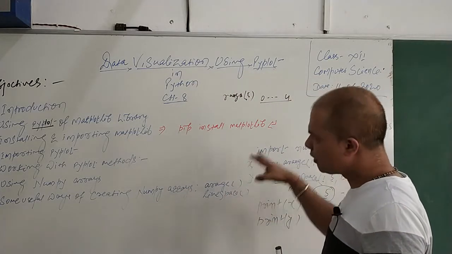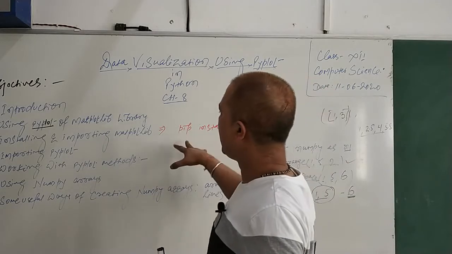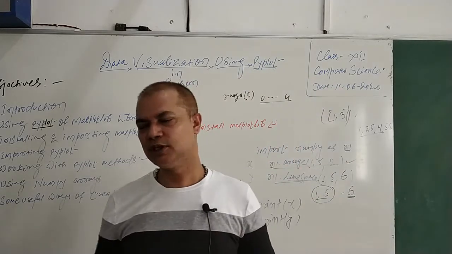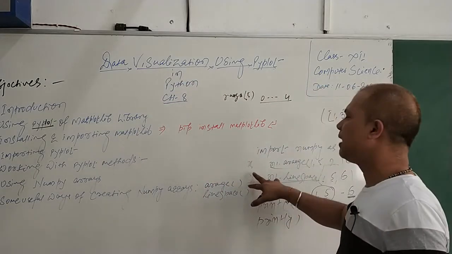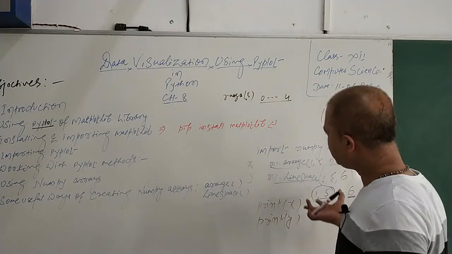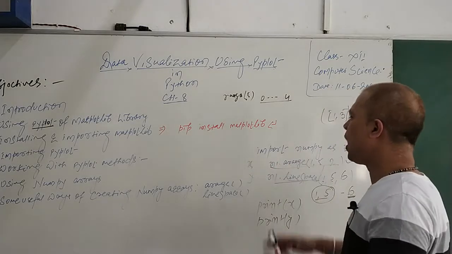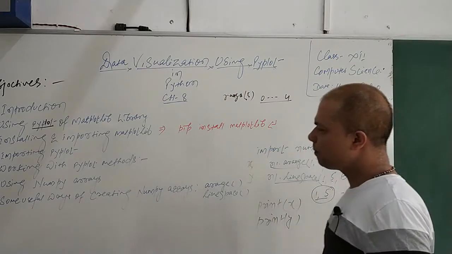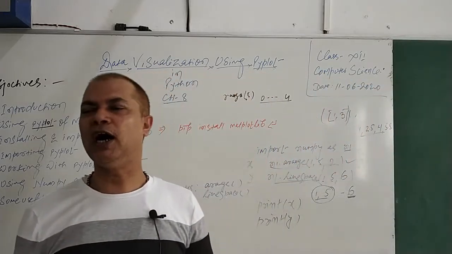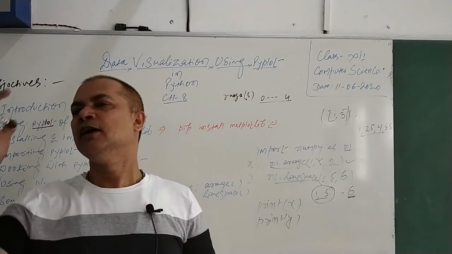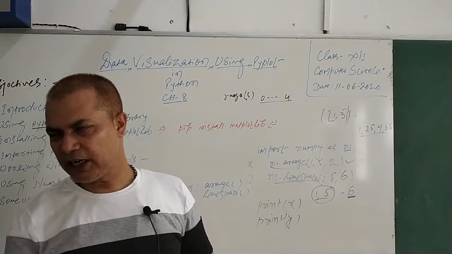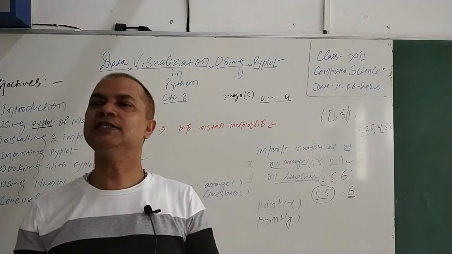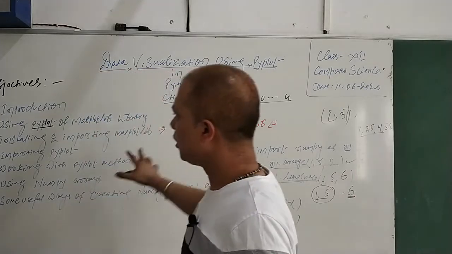create an array, because to plot a map or chart like a line chart, we need two sets of values. Two sets of values can be generated by these methods. Like X I have generated with the help of the arange method, Y I have generated again by the same, and X and Y can be passed. As I mentioned earlier, if you are passing plot X comma Y, it will draw the line on the basis of data passed in X and data passed in Y, and simply it will draw it for you. So this is the objective of today.